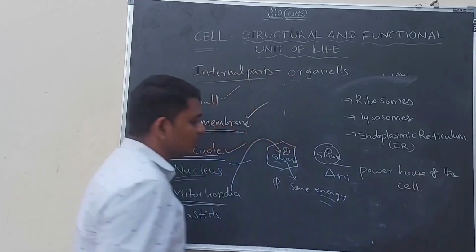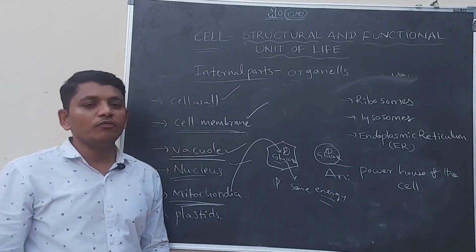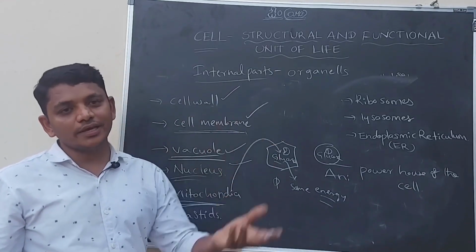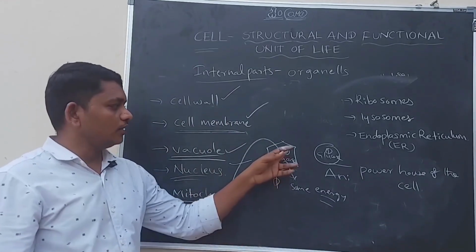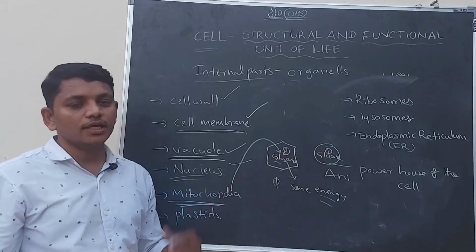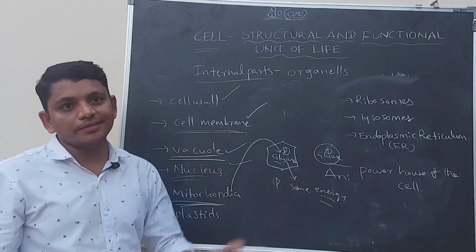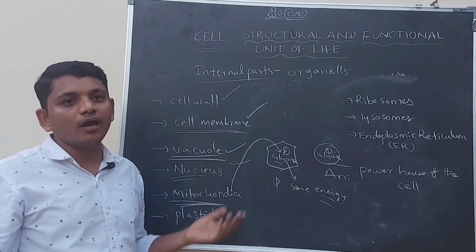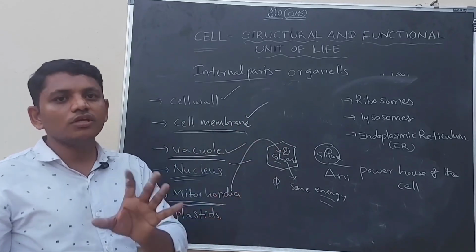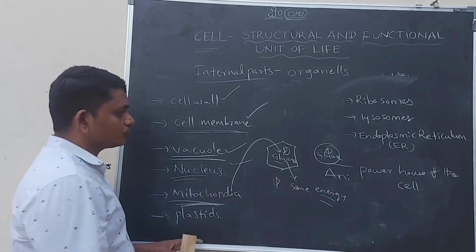What is the powerhouse of the cell? Mitochondria, which oxidize the glucose and produces the energy. That is why the mitochondria is called the powerhouse of the cell, which means it is providing the power, energy. This energy will be used by all the cellular organelles for the cellular activities. Clear?